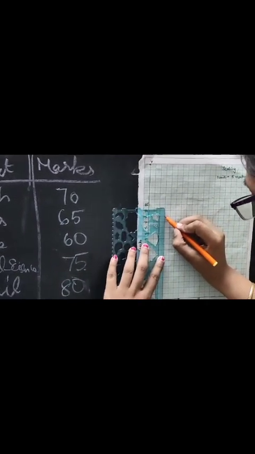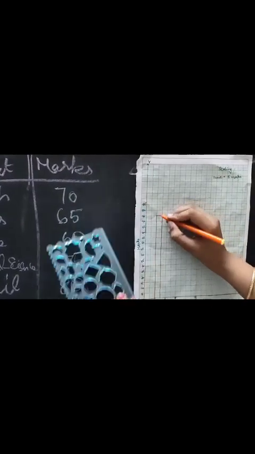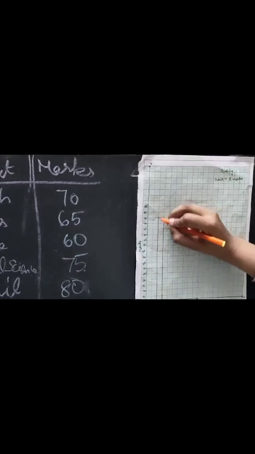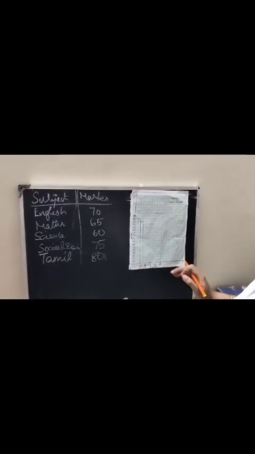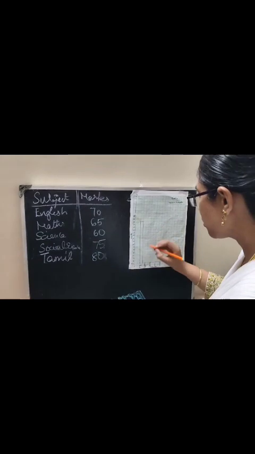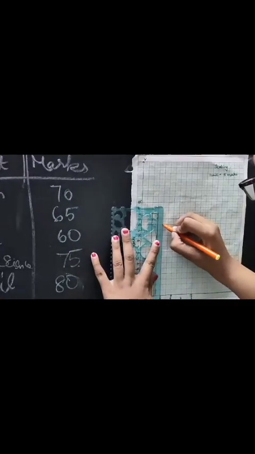Actually, why is it called a bar graph, children? Because it comes like a bar. It is a rectangle shape. Okay, so it is like a bar, that is called a bar graph. Okay, so in maths, how have you scored? 65. So 65, we have to draw a line corresponding to the 65.